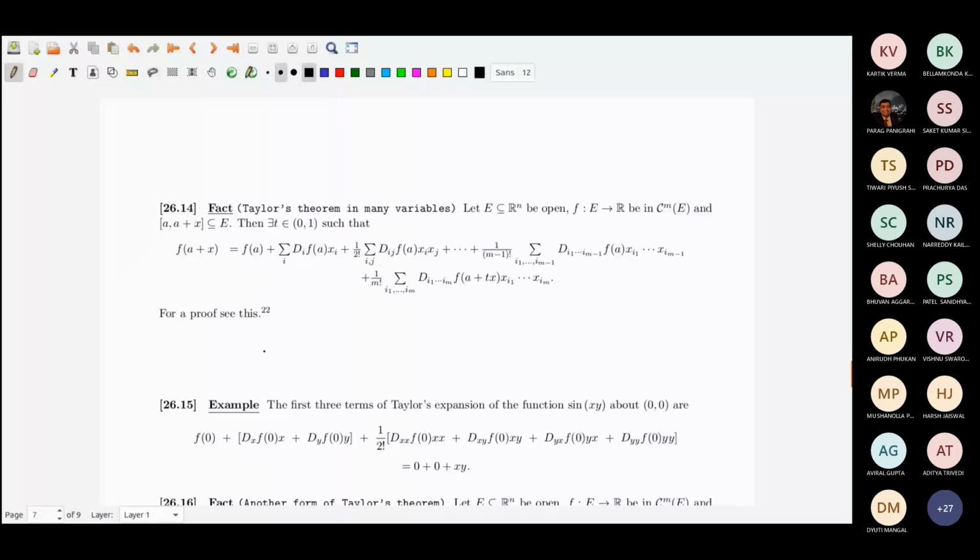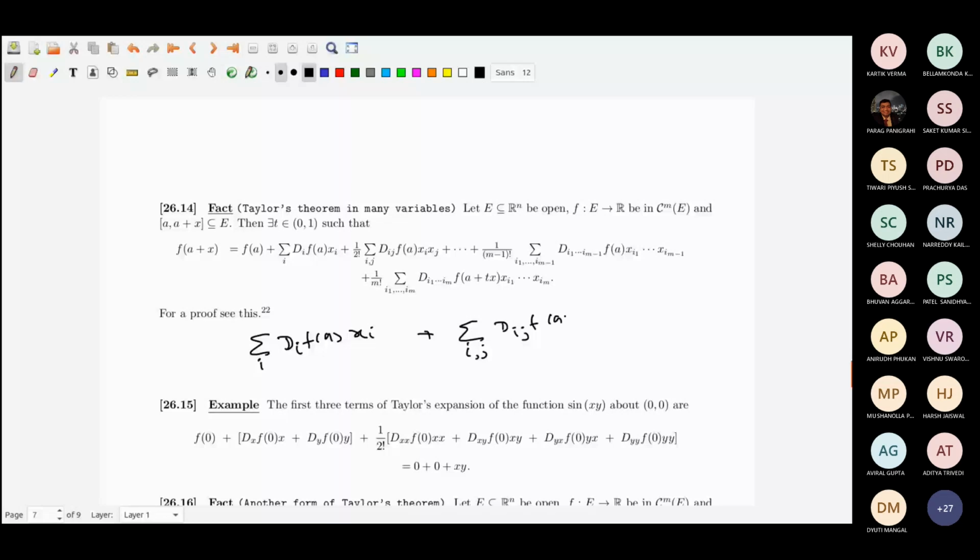Summation of the partial derivatives D_i f at a times x_i, plus summation over i, j of D_ij f at a times x_i x_j, divided by 2 factorial.